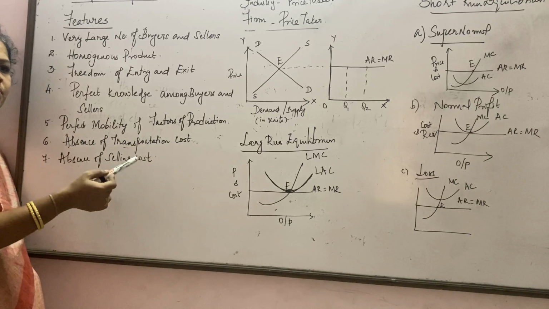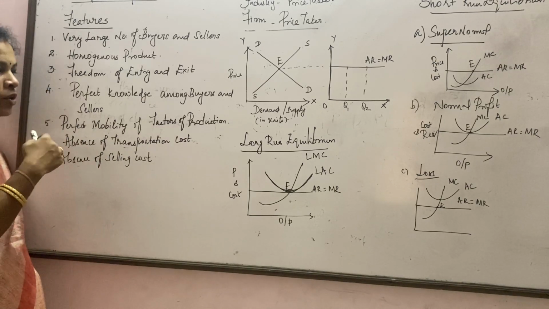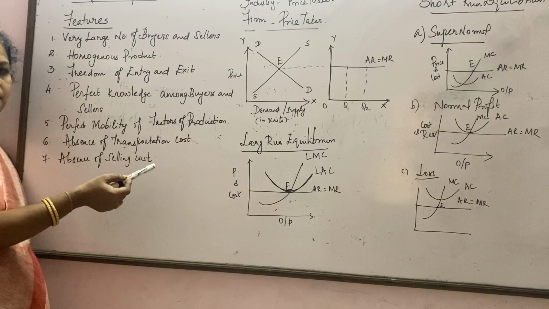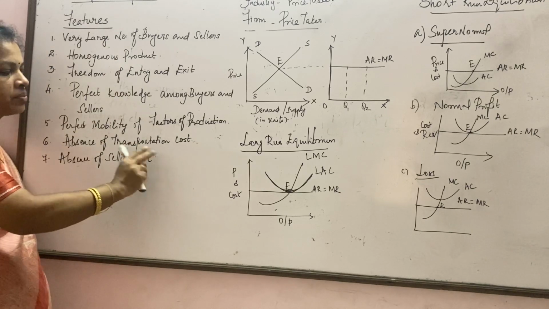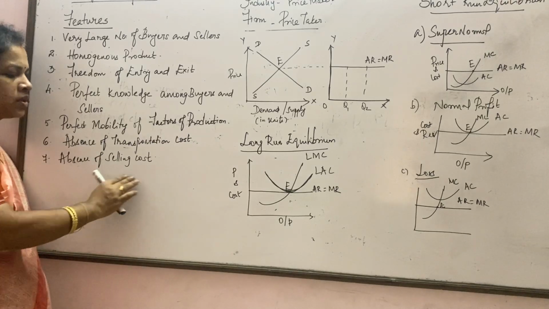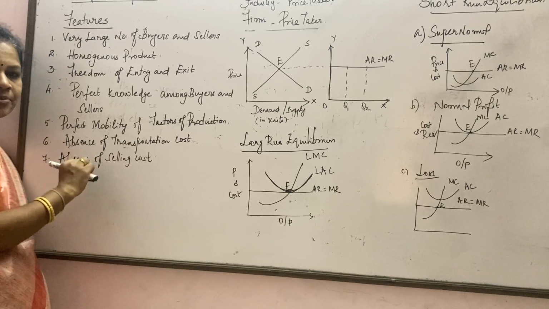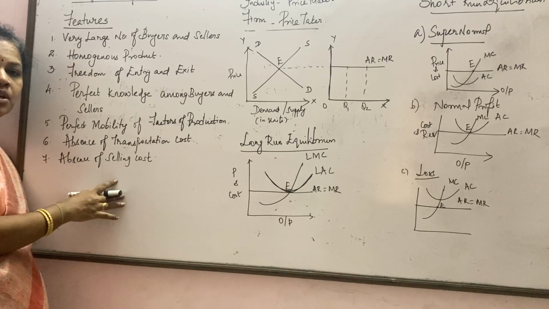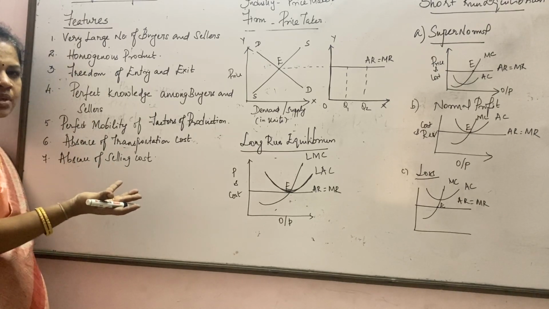On the other hand, if you take a refrigerator, a washing machine, or an AC, definitely when you buy from a market, if you need to carry it to your workplace or your home, they will add a transportation cost. But in perfect competition, there is no transportation cost. Next, absence of selling cost. Usually we don't find any advertisement to buy from a particular seller, right? On the other hand, you could see more advertisement cost for monopolistic competition, whereas in perfect competition there is not going to be much advertisement cost.